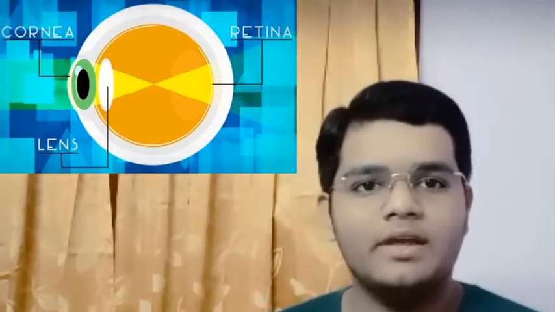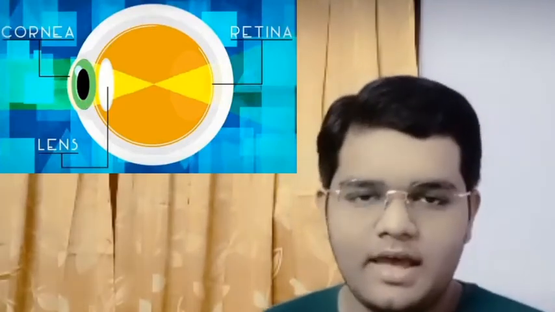The answer is actually pretty simple. It is due to the changes in the refractive index of the cornea and the lens. This generally happens during very young ages or very old ages, and this is because of the change in the refractive index of the cornea and the lens. The refractive index is basically how much light refracts in a particular substance, and this is actually determined by the composition. So because of the composition changes in the cornea and the lens, this thing happens, which is myopia or short-sightedness.